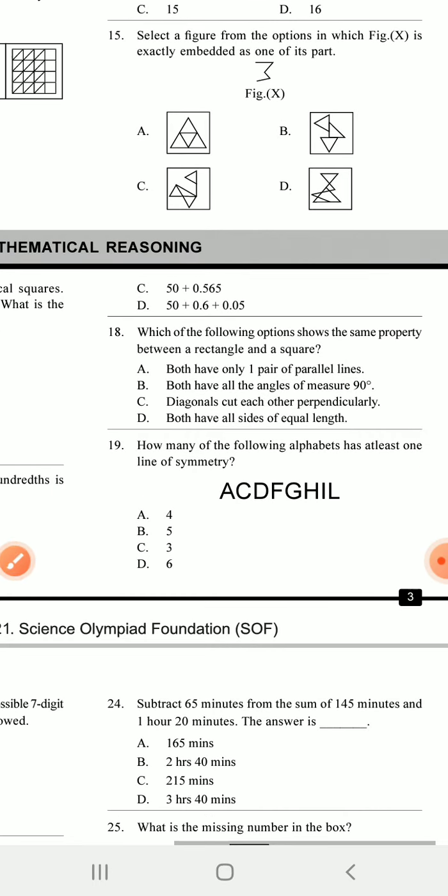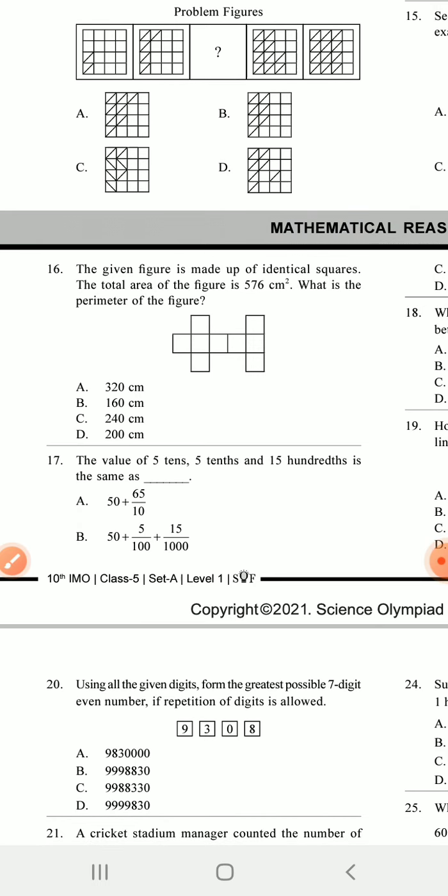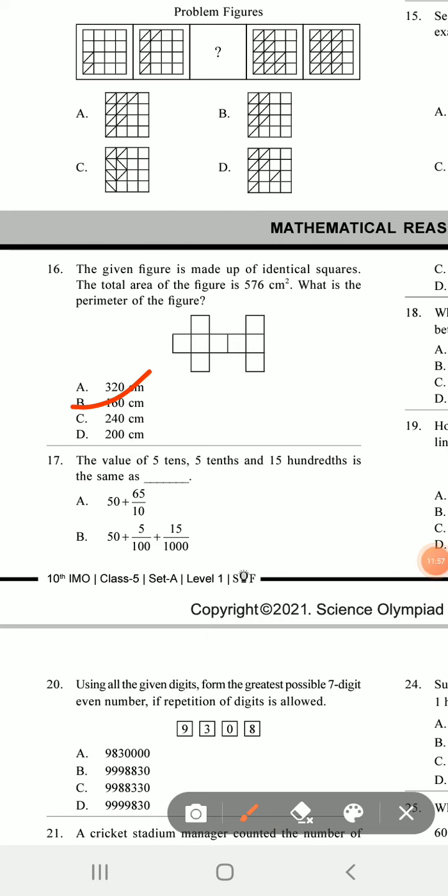Next one, the given figure is made up of identical squares. The total area is given. What is the perimeter of the figure? The perimeter means if you move outside, not inside, and travel all the path, then you get the perimeter. So here 16. B is the answer. B is 160 centimeter. So 160 centimeter is the answer.